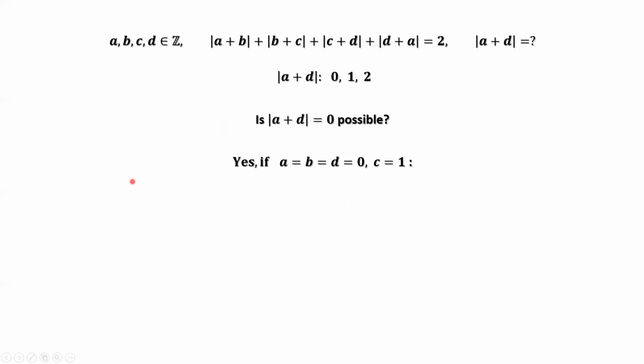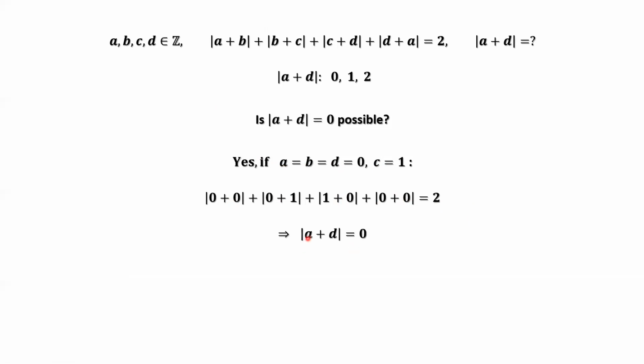Let's check it. Replace A, B, D by 0 and C by 1 in the given condition. We have this result. It is true because the first one is 0, the second one is 1, the third one is 1, the last one is 0. 1 plus 1 equals 2.